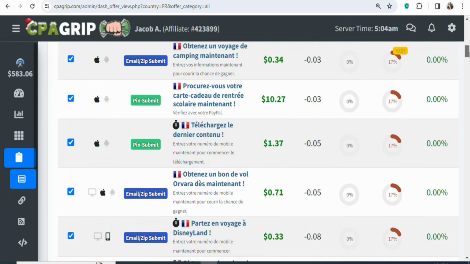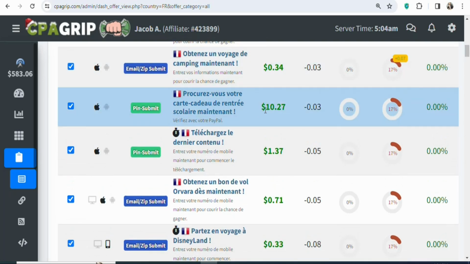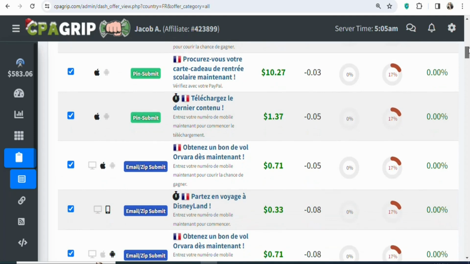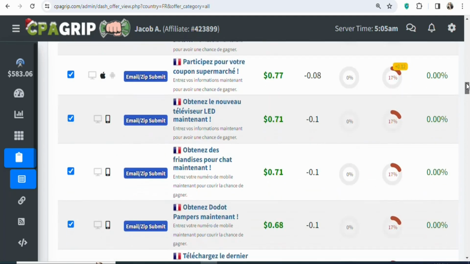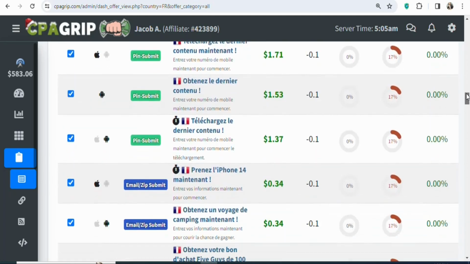For example, you can see this offer right here. The payout is $10.27. That is the amount that you're going to earn if you get people who live in France to take a specific action. There are a lot of different offers. As I scroll down, you can see many of them. Any offer that you want, you can promote it, but you must promote it to people who live in France.